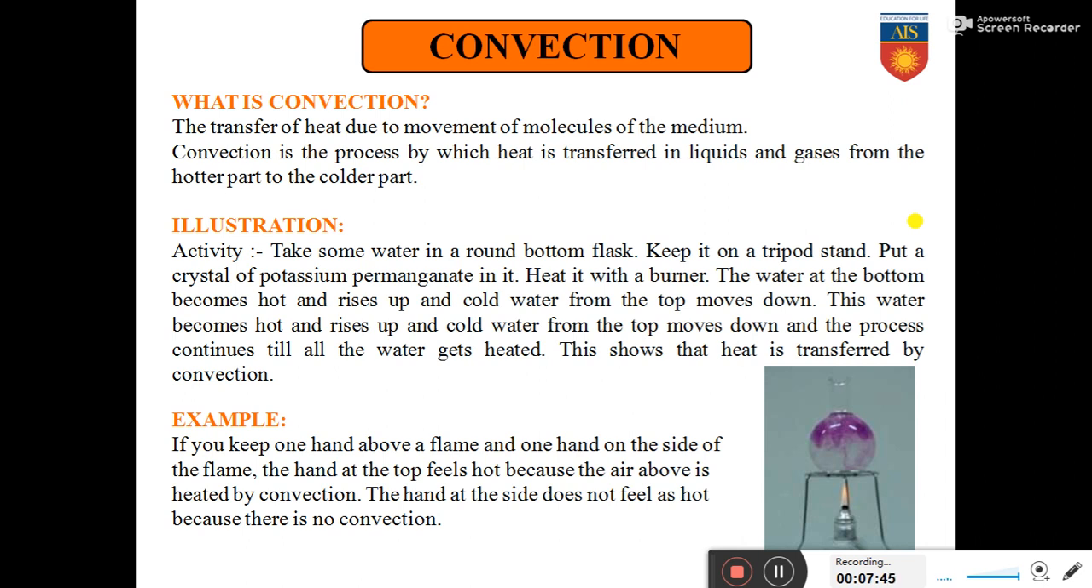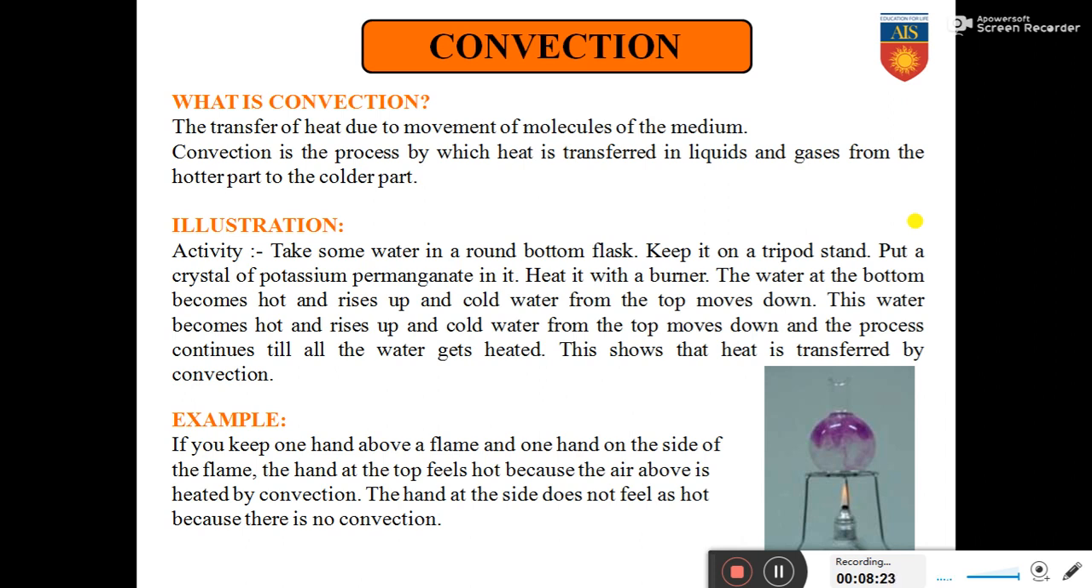It is the process by which heat is transferred in liquids and gases from the hotter part to the colder part. Let us have a look at one of the activities. Before going into the activity, I would ask you to remember if you have seen tea boiling in a saucepan. I believe everybody has seen tea boiling in a saucepan in the kitchen. Have you seen the movement of the leaves? The leaves always move from the bottom portion to the upper portion. The same demonstration is what we will see in this activity with the help of potassium permanganate.